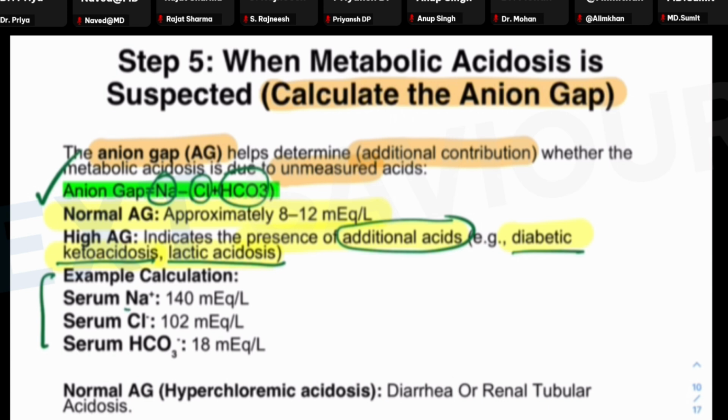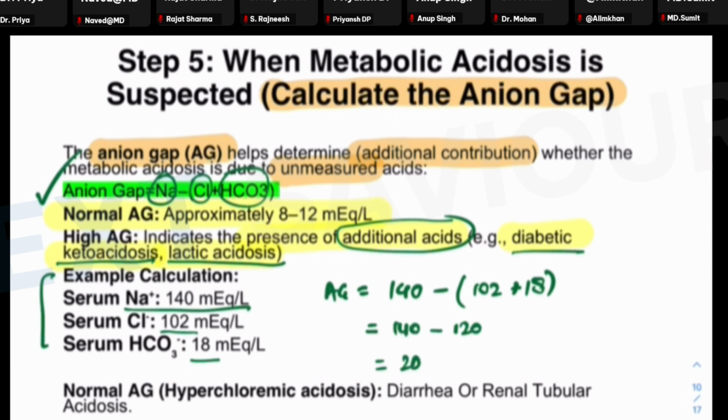Example: the serum sodium value given is 140, which is normal. Chloride is 102, which is again within the normal range. As you know, the normal range for chloride is 98 to 107, and for sodium it is 135 to 145 milliequivalent per liter. And the serum bicarbonate is 18, which is on the lower side. So how will you calculate it? The anion gap is the value of sodium minus the values of chloride, that is 102, and bicarbonate. So it is 140 minus 120, which is 20 milliequivalent per liter. And as you know, the normal anion gap is 8 to 12, so the anion gap is higher.